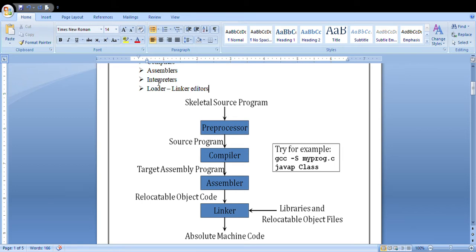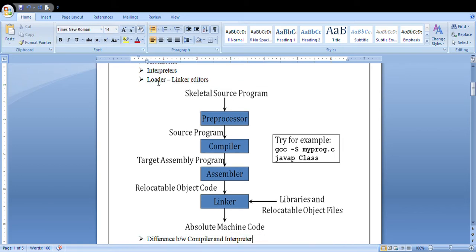This is the skeleton structure of how the preprocessor, compiler, and assembler will work. First, you give a skeleton source program, which is whatever code you have written as a user. You give that as input to the preprocessor. The preprocessor is a predefined executable set of codes. It preprocesses the source program given as input, and it generates a modified source program.